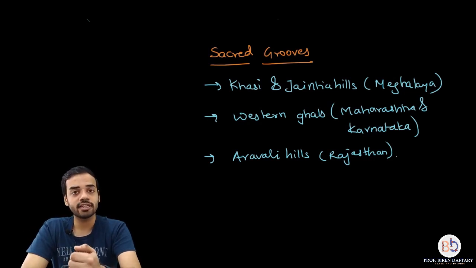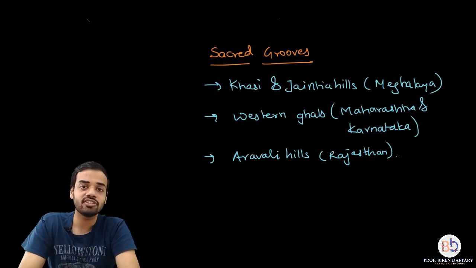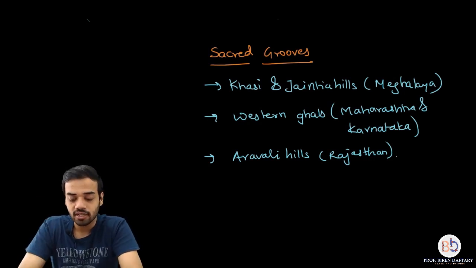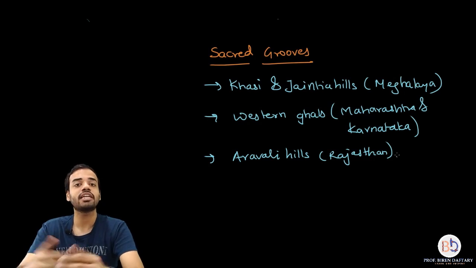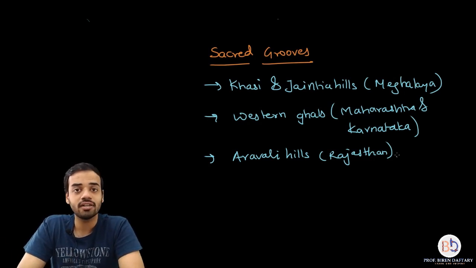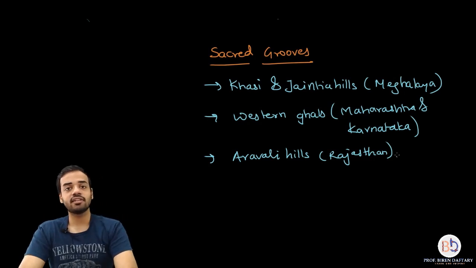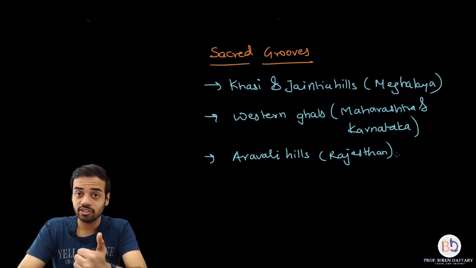And if you can protect them, you will be able to reduce the extinction of species of the world by 30%. That is about the biodiversity hotspots. Then we talked about the traditional practices in horticulture and farming. I gave you the example of Paura tribe in Satpura, how they are growing different types of corns having different colored kernels, right? Then we talked about the areas which are conserved: national parks, wildlife sanctuaries, biosphere reserves.